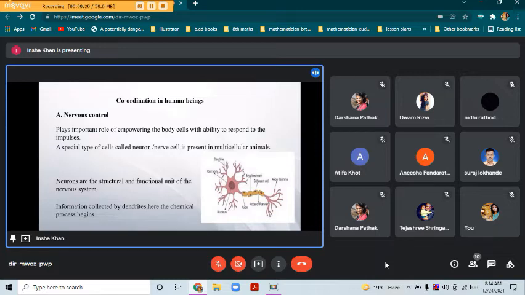Firstly, we know that it consists of two parts, that is dendrite and axon, and the information is collected at the dendrite, and from this dendrite it will pass to the cell body, and from the cell body the impulse will be passed towards the axon terminal. So clear up till here?